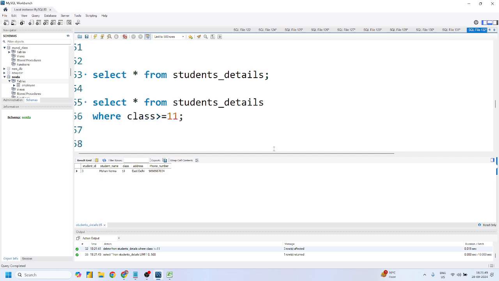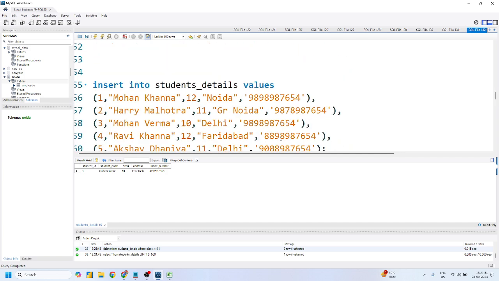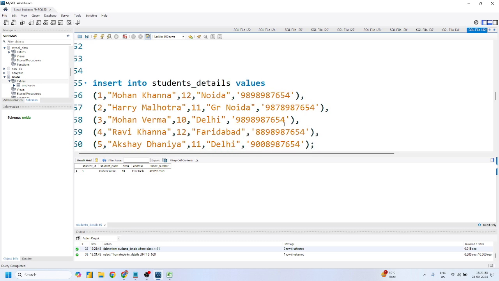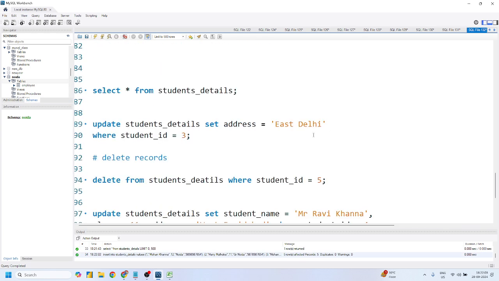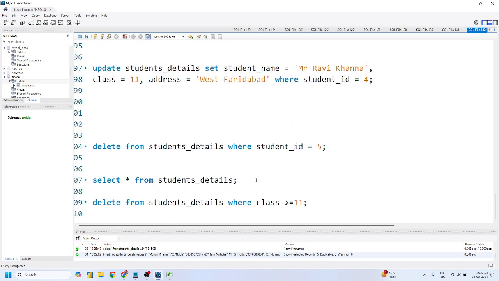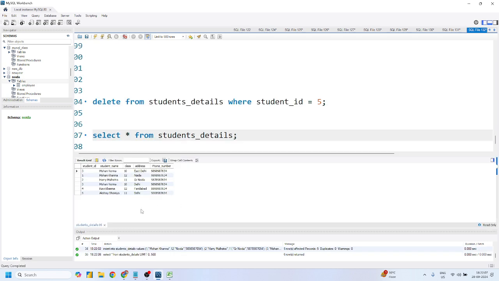Now because we have the insert query, we can insert the same data again. This is the power of SQL, right? If you want to insert all the rows, you can simply press Control and Enter. It will insert all the values, and if you run this query again, you will get all the new values, including the duplicate ones, Mohan Verma and Mohan Verma.